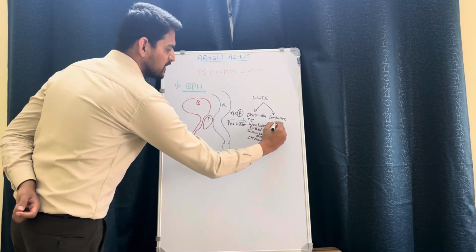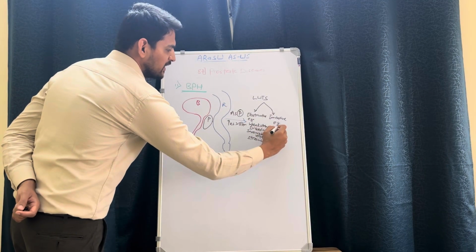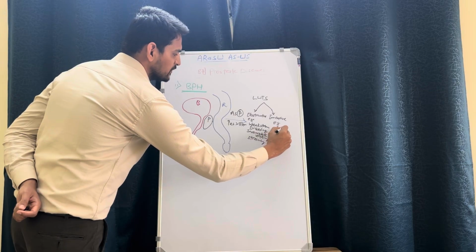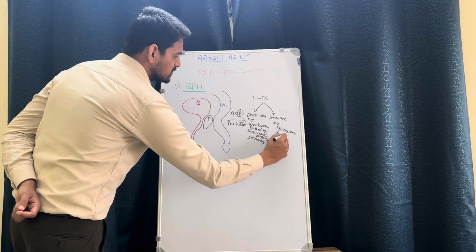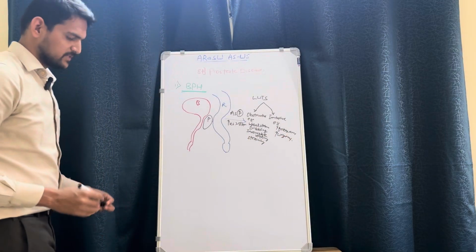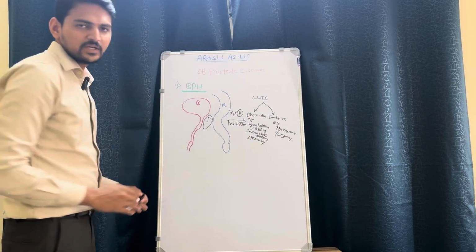When it comes to irritative symptoms, they might complain of increased frequency of urination, and there will be increased urgency. These are some symptoms with which a BPH patient will present to us.